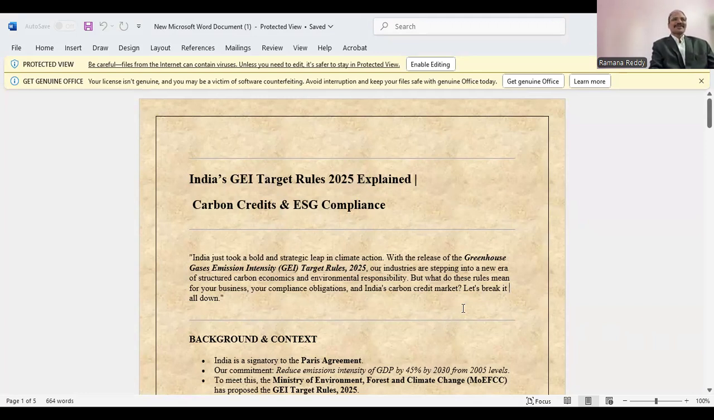Welcome to RR Legal Talks. Today we are discussing a very interesting topic: the Draft Greenhouse Gases Emission Intensity (GEI) Target Rules 2025. India just took a bold and strategic leap in climate action. Our industries are stepping into a new era of structured carbon economics and environmental responsibility.